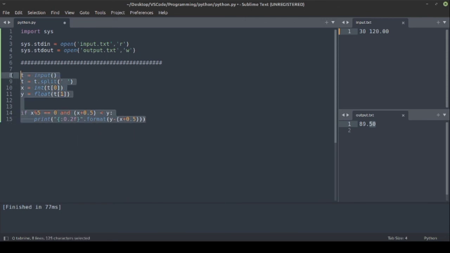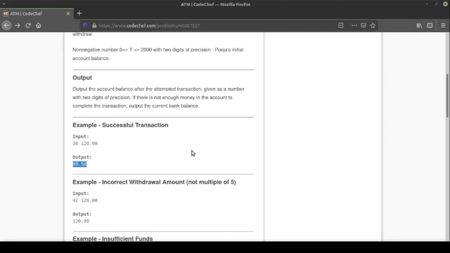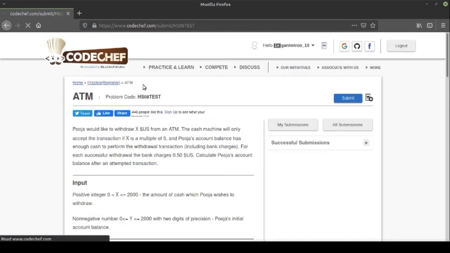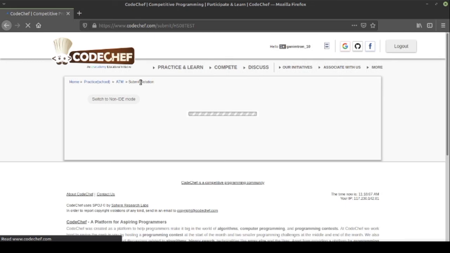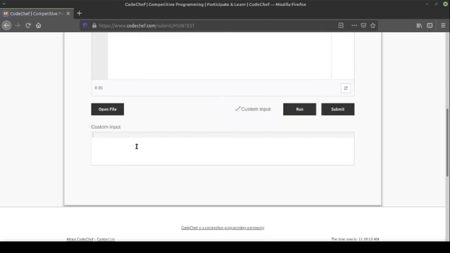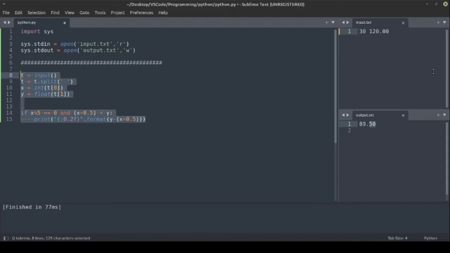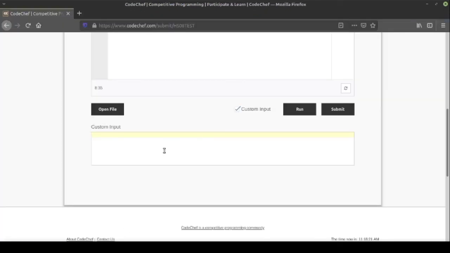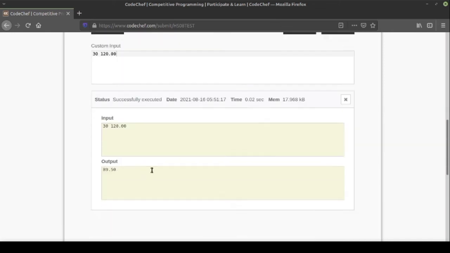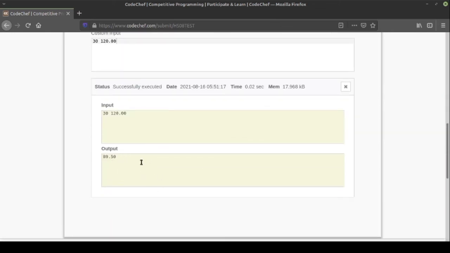Let's copy this code and paste it in the CodeChef IDE and submit our code and check whether this program runs or not. So here after pasting this, we can also give some custom input, as in the last case we gave here. So let's copy this and see whether it works or not. So custom input and then run. It would take some time and then you would get the answer. So you could get the output below for the test cases.